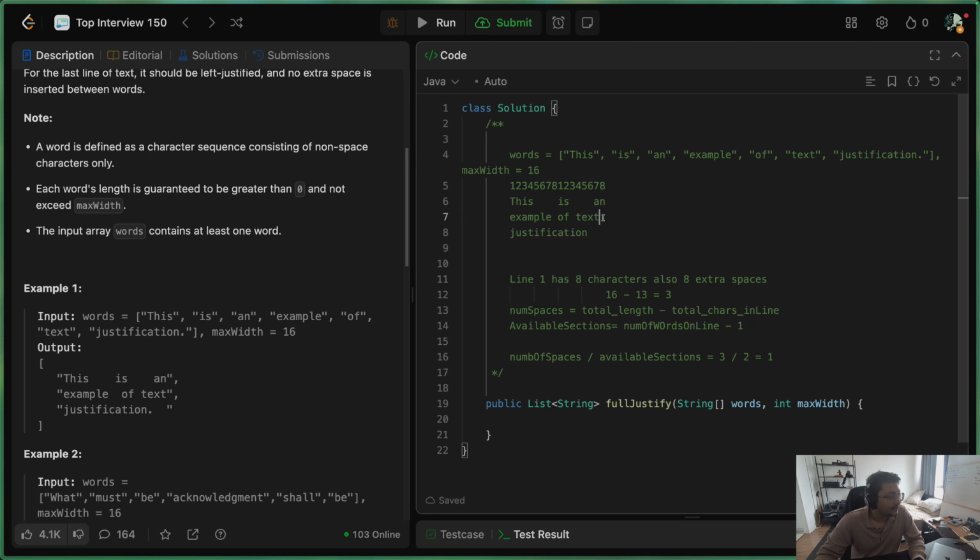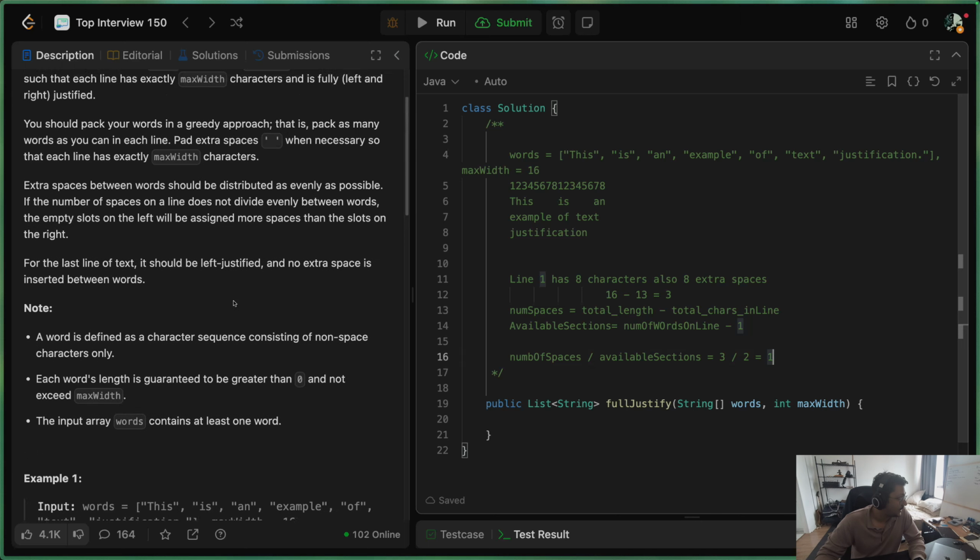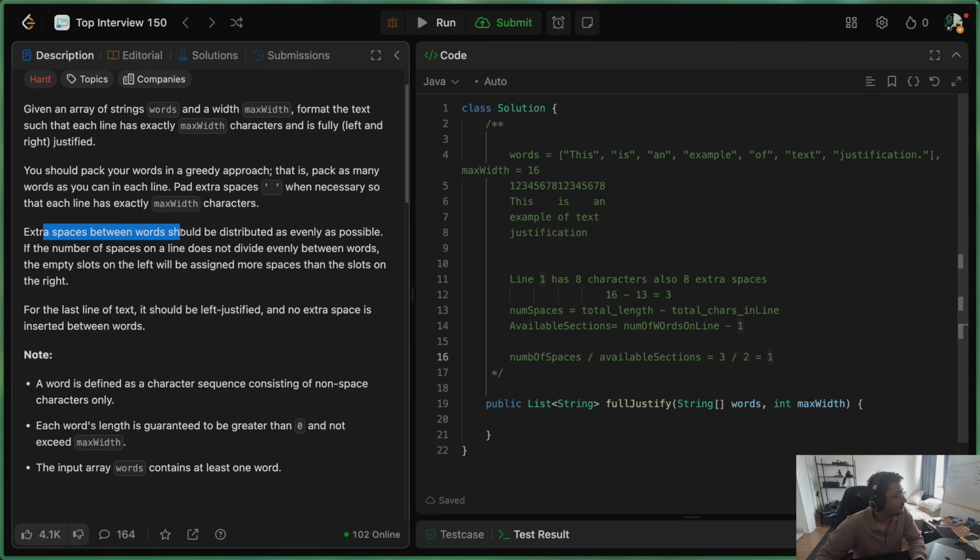But now we see that we have a remaining space, which is a remainder from this division, and we have no way to know where we should fix this. So if we take a look at the question again, it is saying extra space between words should be distributed as evenly as possible, which is the first part of the distribution. And then if there are remaining spaces which do not divide, as in this case, then we have to assign it to the empty slots starting from the left side of the line.